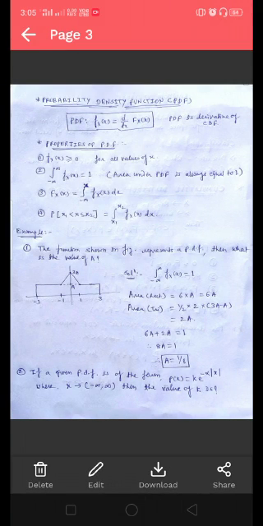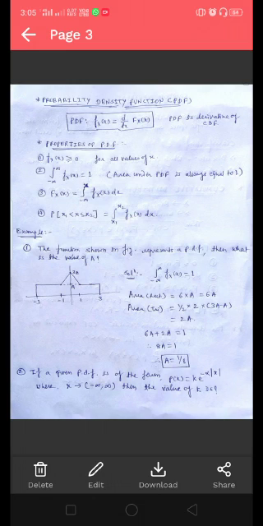Then let us define the probability density function. The probability density function, or PDF, is the derivative of the CDF, and mathematically it is expressed as small f_X(x) equals the derivative of the CDF F_X(x).